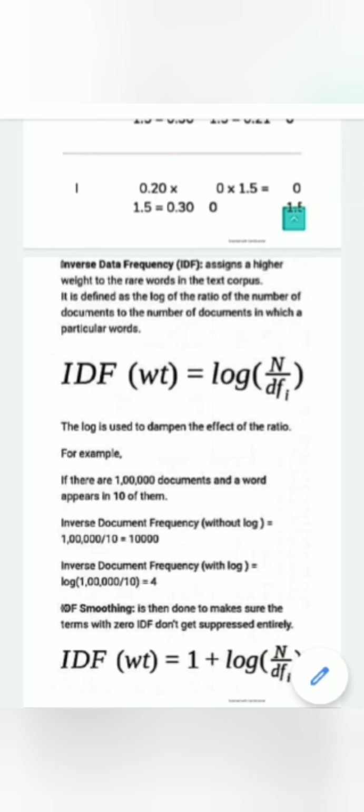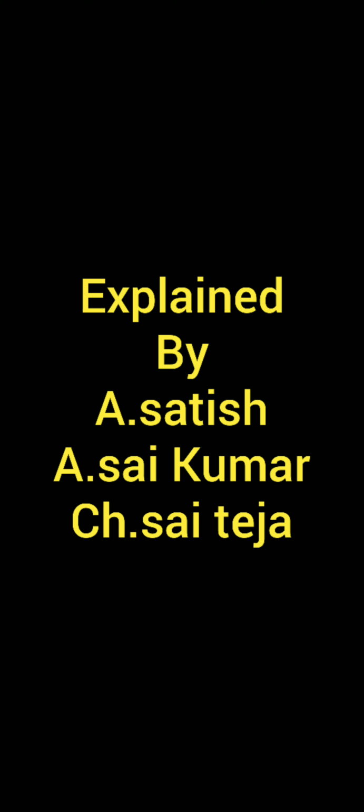And the next part is IDF smoothing. Since the IDF assigns a 0 value to a word which is very common in the sentences, instead of suppressing the word completely, we can modify the formula by adding 1 to it, and the new formula will be 1 plus log n by